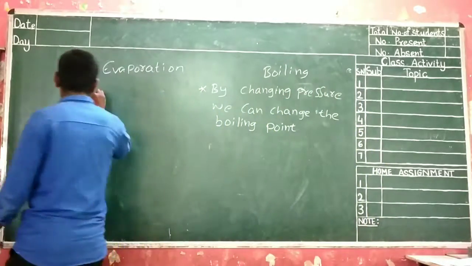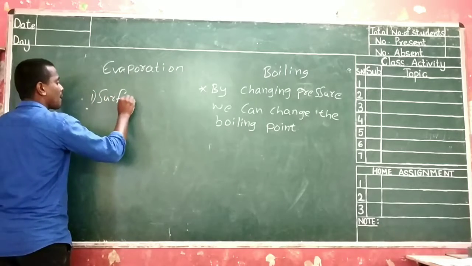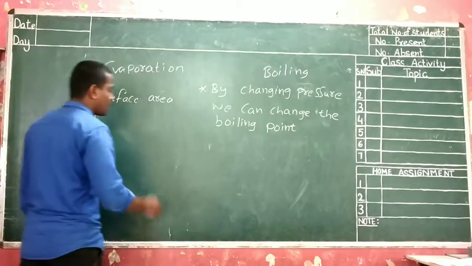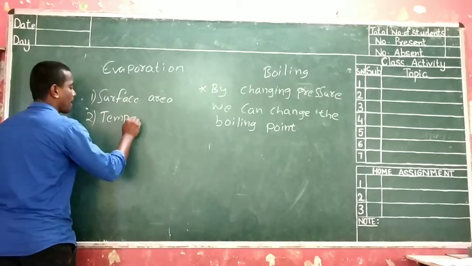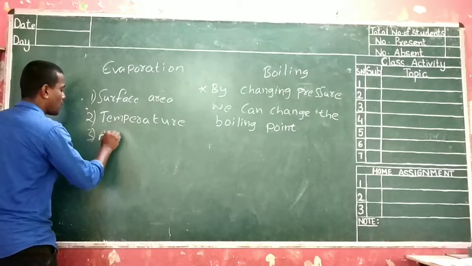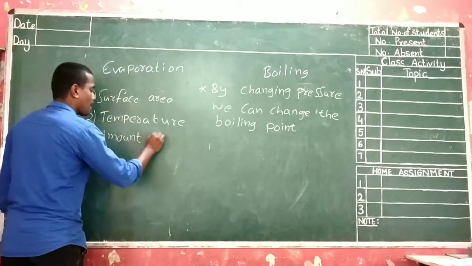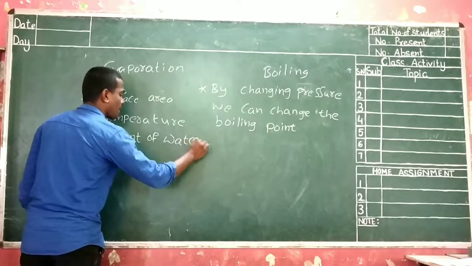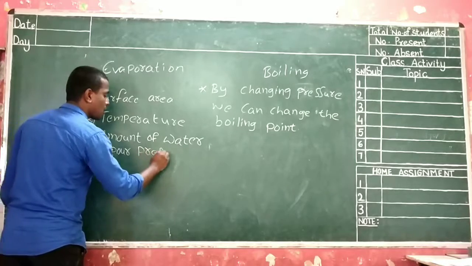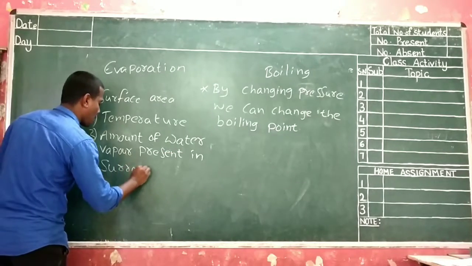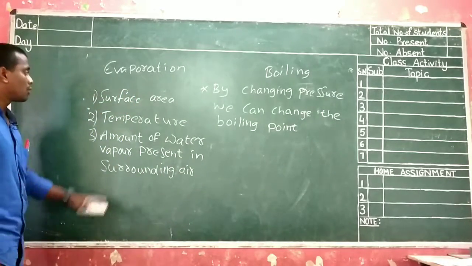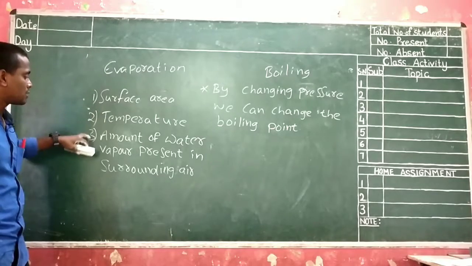One is surface area, second one is temperature of the liquid, and third one is the amount of water vapor present in the surrounding air. The rate of evaporation always depends on these three factors.